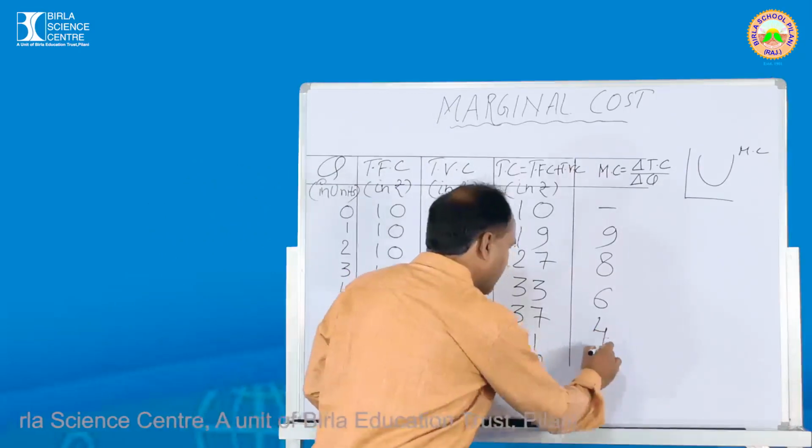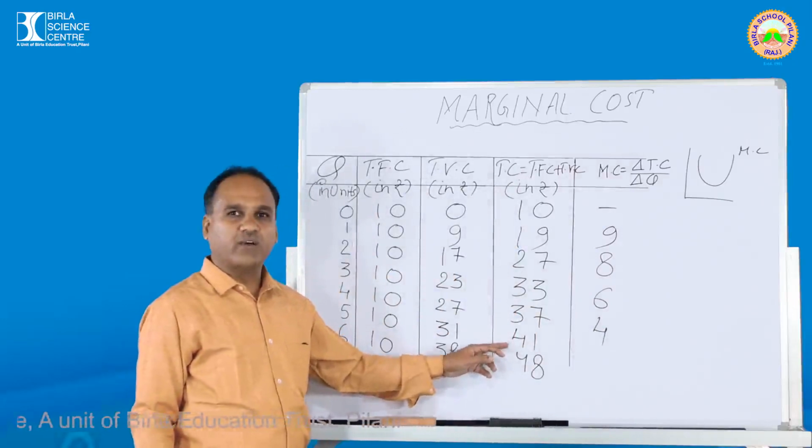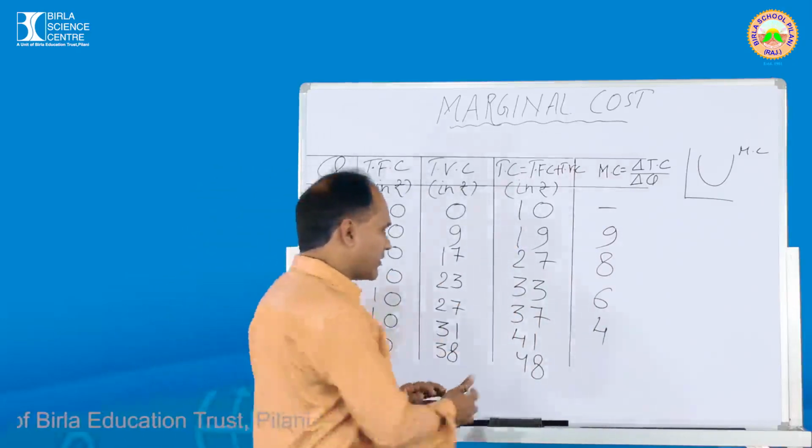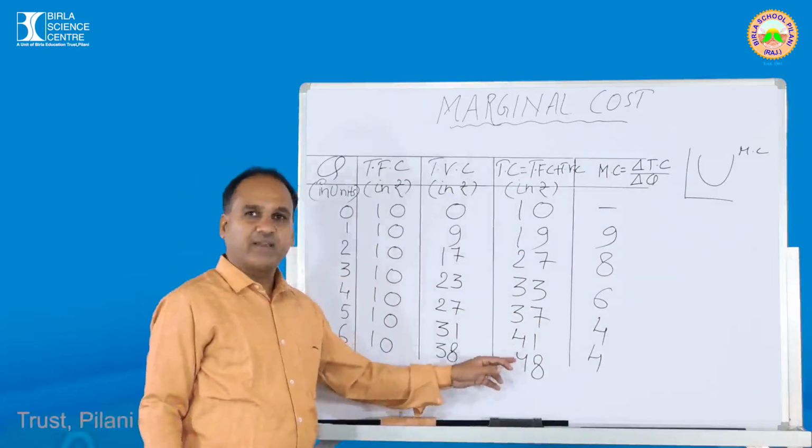4. And last again see 37 and next value is how much? 41. Again 41 minus 37. What is the value you are going to get? Again 4. And last you see 48 and 41.